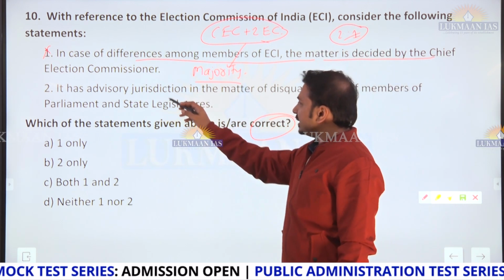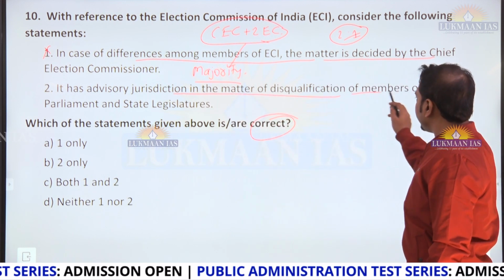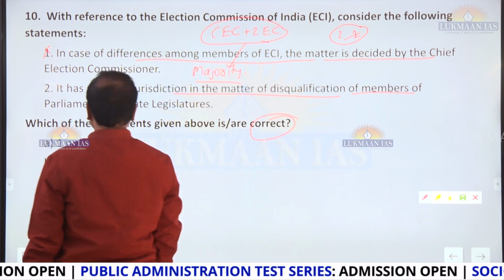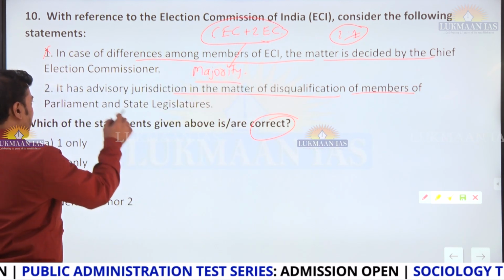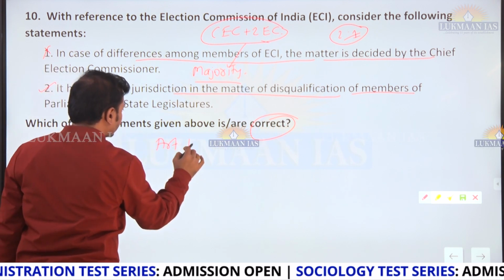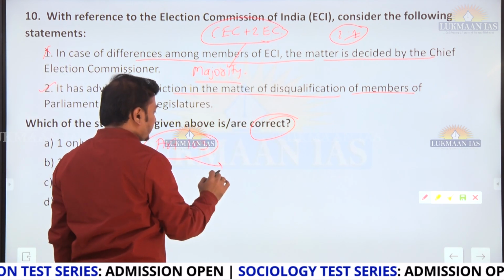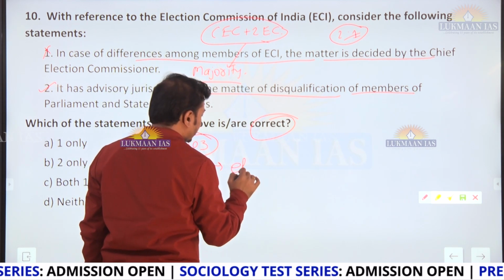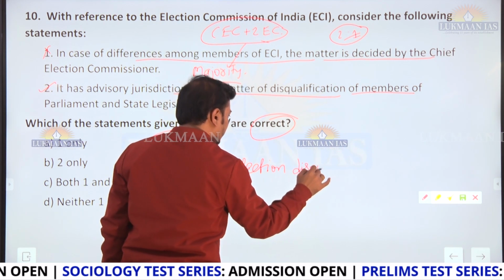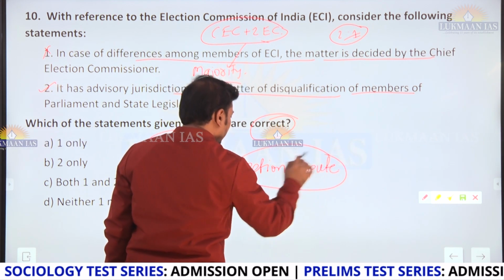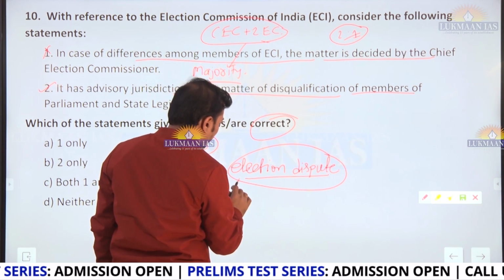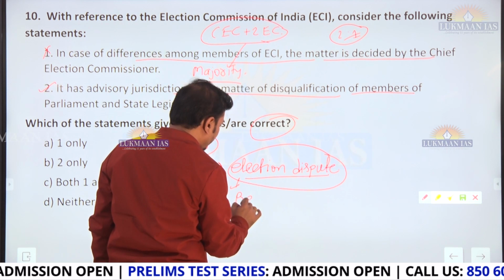It has the advisory jurisdiction in the matter of disqualification of the members of parliament and state legislature. Okay, yes, it is having the advisory jurisdiction under which article? Article 103. Article 103 talks about if suppose there is election dispute of MP or MLA, then this election dispute goes to the president.